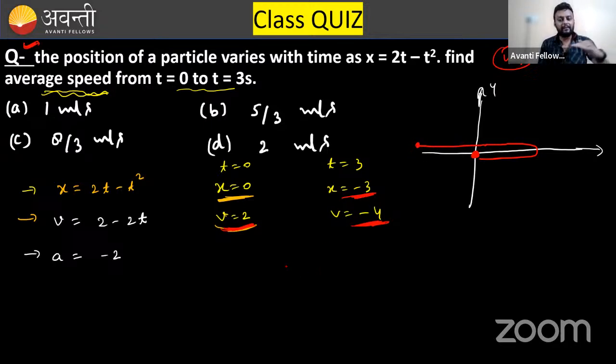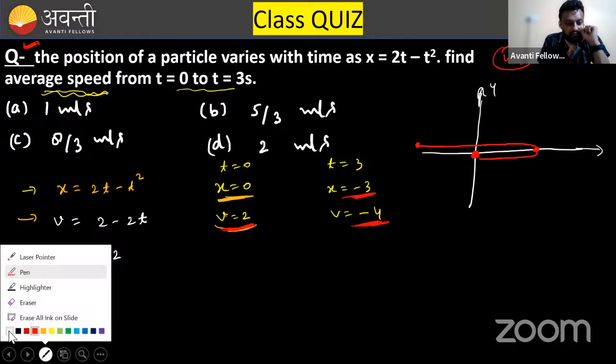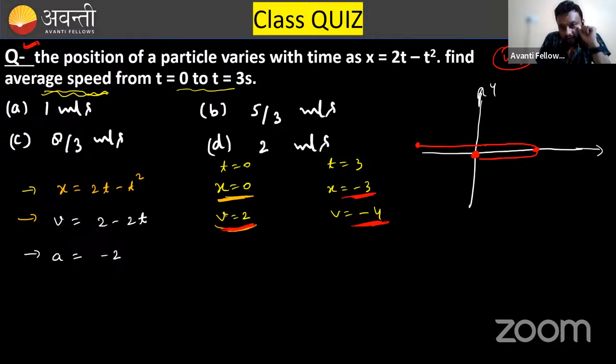Are you getting my point? That means the total distance you were considering is something more than that, because it goes forward initially, then backward. Can you tell me when it will come back? It will come back only when its velocity in the forward direction becomes 0. So what is more important? This distance is 3, that is clear. You need to find this distance, and for that you need to find the point where velocity is zero.